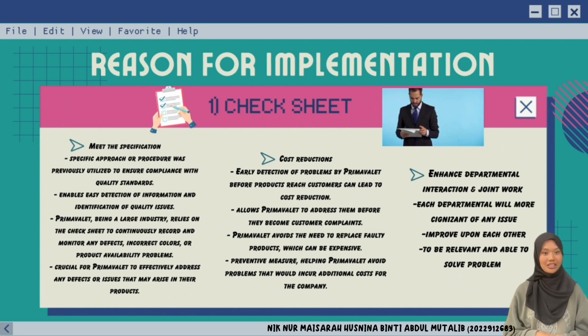Second, cost reduction. If Primavalet can detect any problems early before they are received by the customer, Primavalet can also reduce the cost, because if there are problems with their product, Primavalet will have to replace the product with a new one, and it probably costs additional costs. Thirdly, enhance departmental interaction and joint work within Primavalet. Each department will be more cognizant of any issues that occur in other departments, so that Primavalet will continue to be relevant.